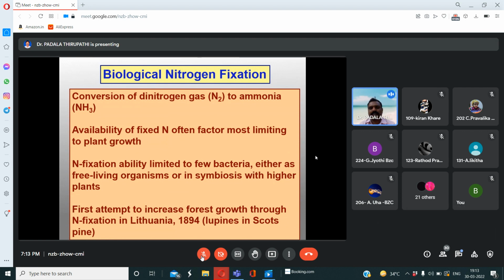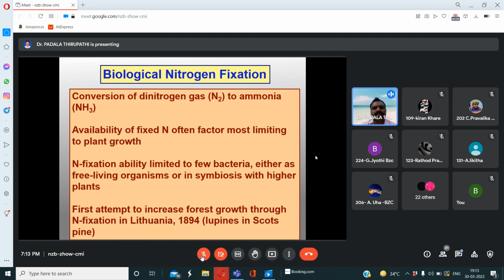How many ways of nitrogen fixation are there? The first is atmospheric nitrogen fixation. The second is industrial nitrogen fixation, and the third, most important, is biological nitrogen fixation. So there are three types of nitrogen fixation.